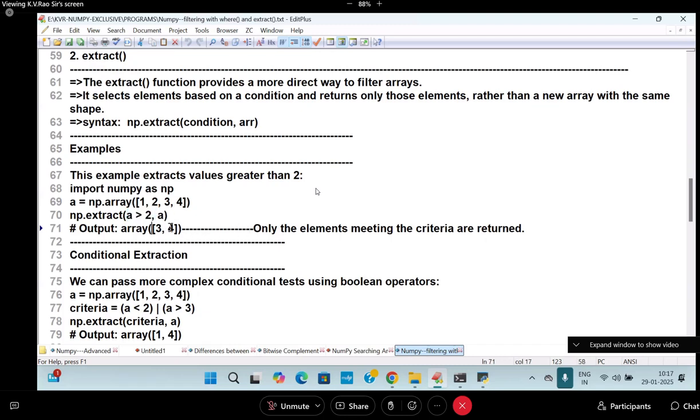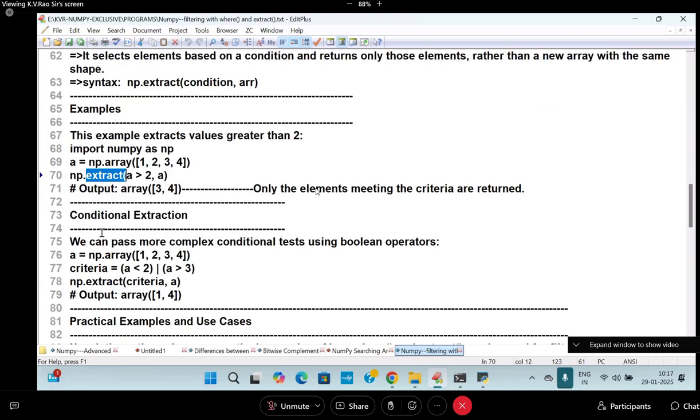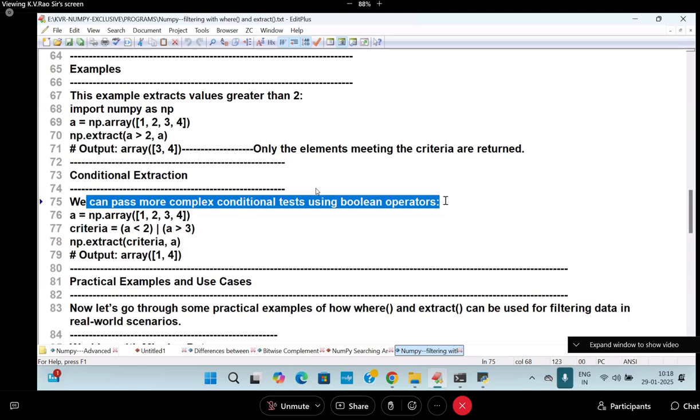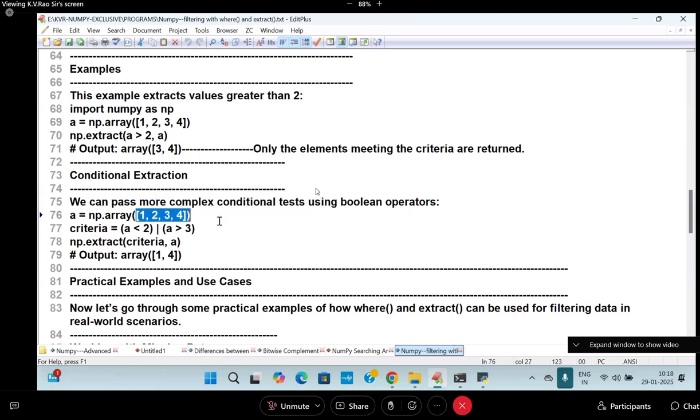What is the output here? 3, 4. This is the extract function. Next, one more is conditional extraction. We pass a more complex conditional test using Boolean operators. These are all very, very important. a = [1, 2, 3, 4]. a < 2 or a > 3.